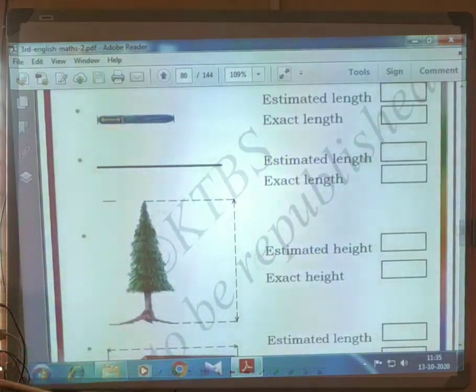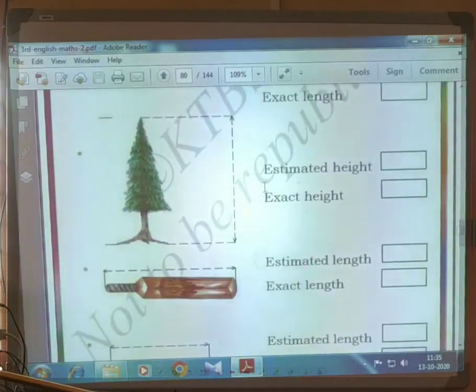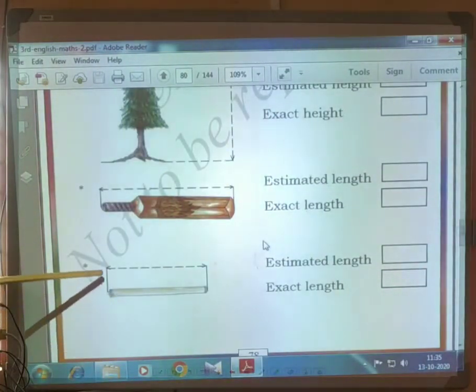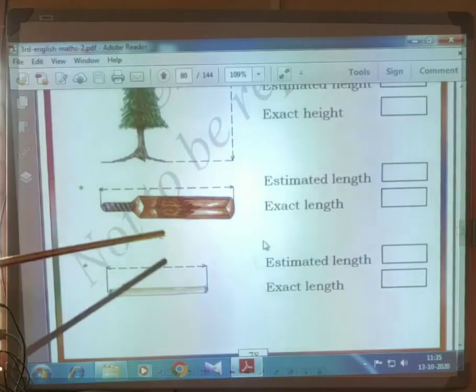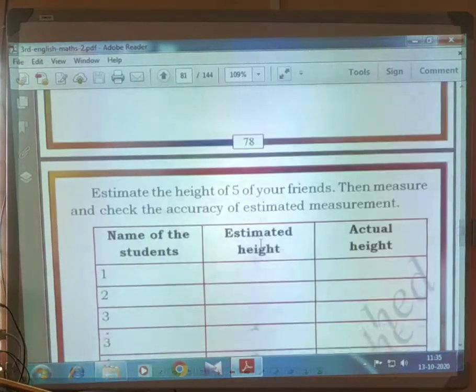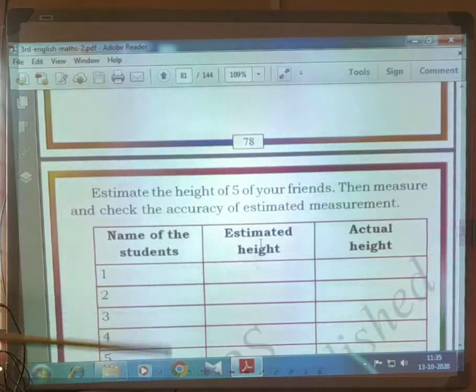Exact you have to measure with the scale. This may be 3 to 4 centimeter, that is estimated length. Exact length you have to measure with the scale. And this may be 3 to 4 centimeter, that is estimated length. You want to get exact, you have to measure with scale and record the distance.